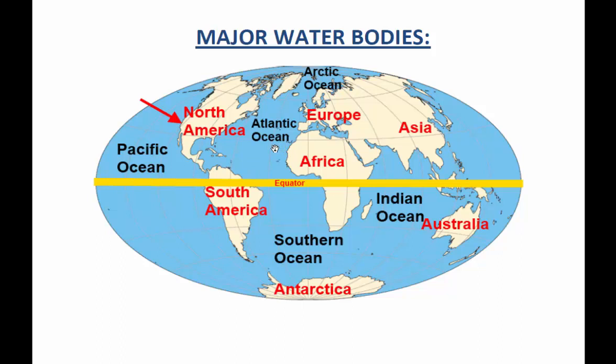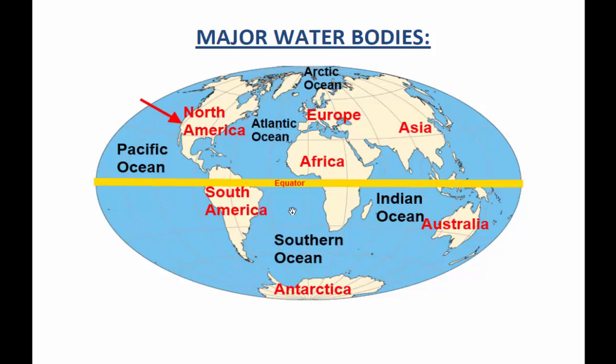The third one is Indian Ocean. The fourth one is Arctic Ocean. And in the southern part of this earth, there are oceans that surround Antarctica. That is what we call the Southern Ocean. Now we will see all these water bodies in detail.